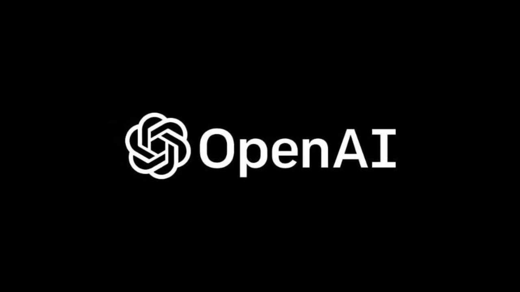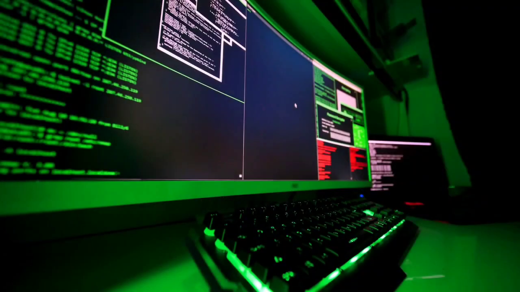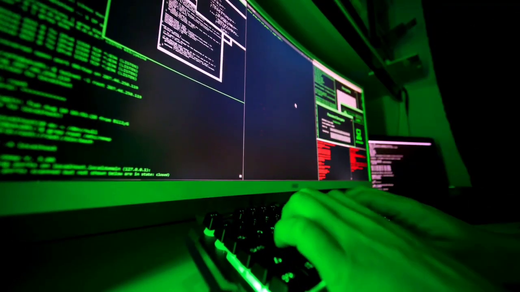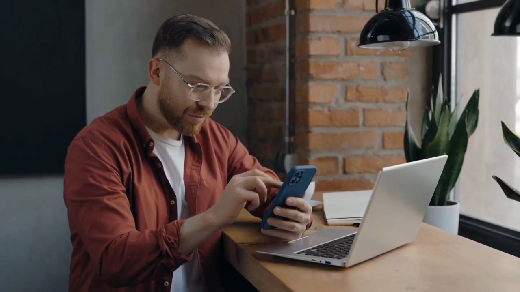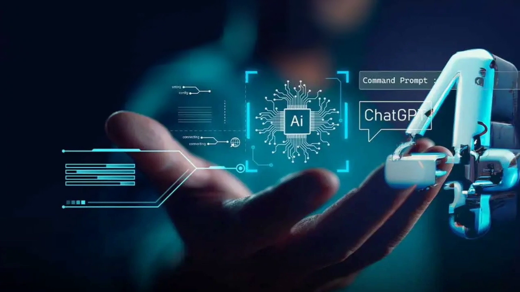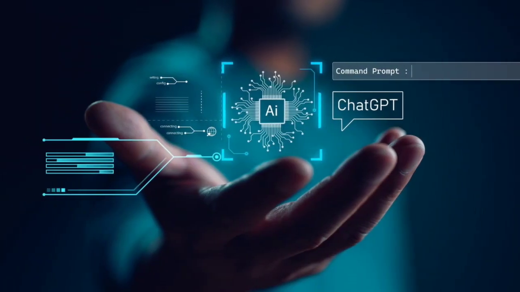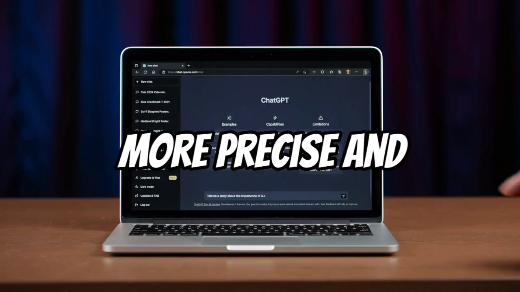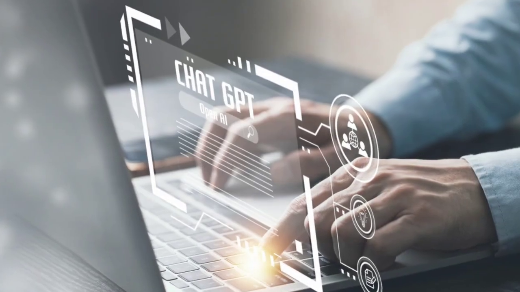But OpenAI introduced us to its new version, ChatGPT 4. The main difference between the two is the level of innovation and enhancement in the AI language model's natural language processing capabilities. One of the most significant differences between ChatGPT 4 and previous versions is its ability to provide more precise and contextually relevant answers to user inputs. This means that the new version is better able to understand the intent behind a user's message and respond in a more appropriate and relevant manner.